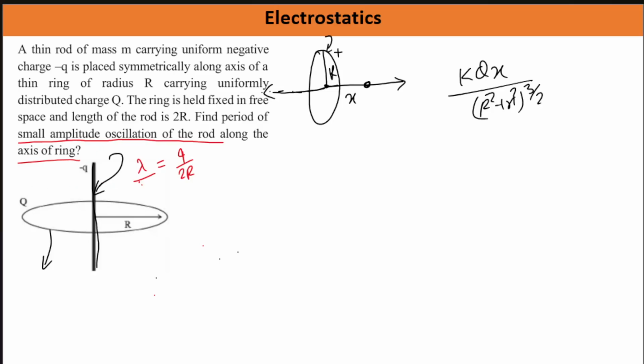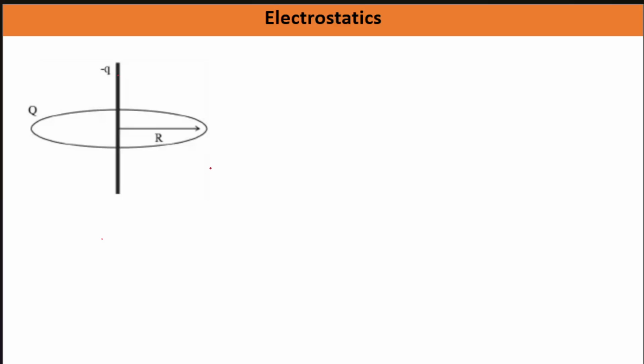Okay, so first of all we need to figure out if there will be oscillation, then how. And oscillation में हमने एक चीज पढ़ा है, if a body is in equilibrium, shift the body from equilibrium and try checking if the body has a tendency to come back to the equilibrium position or not. And if it is the case, we can talk about oscillation, right? So सबसे पहले आप यहाँ पे देखो, if this rod is kept like this along the axis of the ring, is this in equilibrium or not?